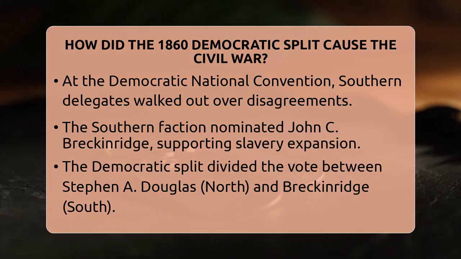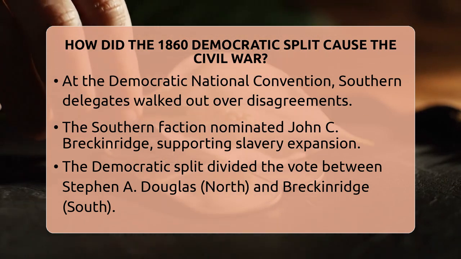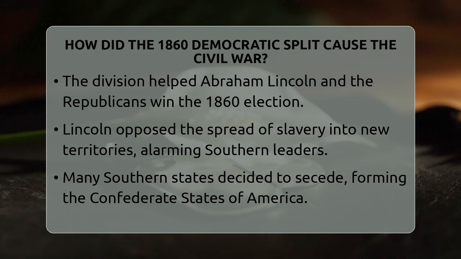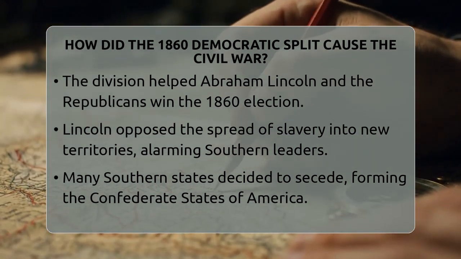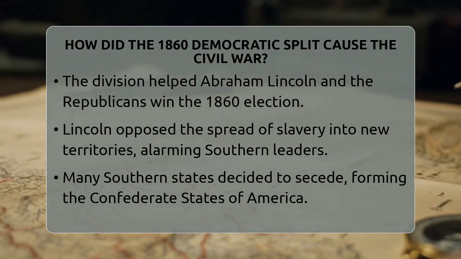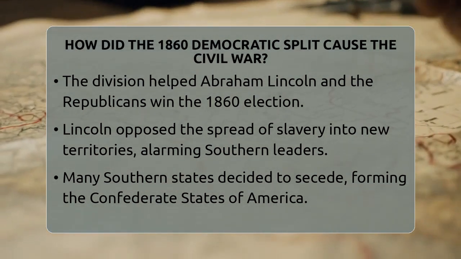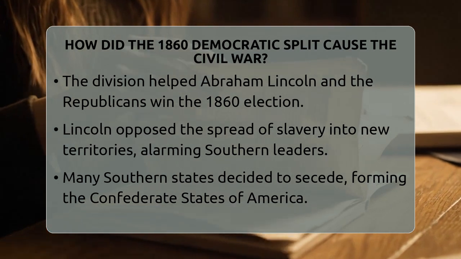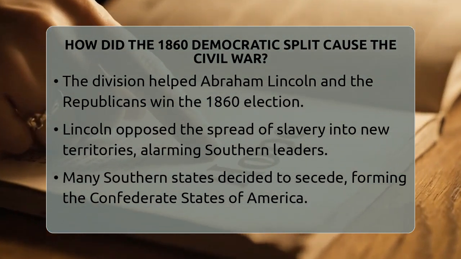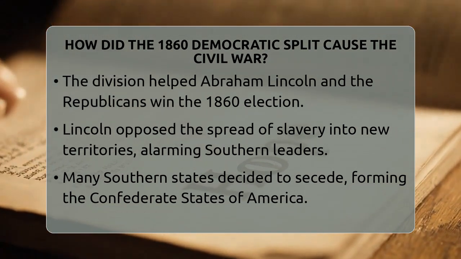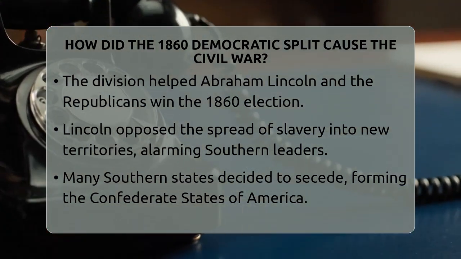This split the Democratic vote into two parts, one for Douglas in the North and one for Breckinridge in the South. This division made it easier for the Republican Party to win the election. The Republicans, led by Abraham Lincoln, opposed the spread of slavery into new territories. Lincoln's victory was seen as a threat by Southern leaders. They believed that with Lincoln in the White House, their way of life and their economic interests were in danger.